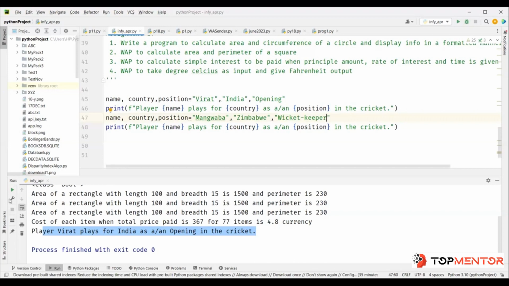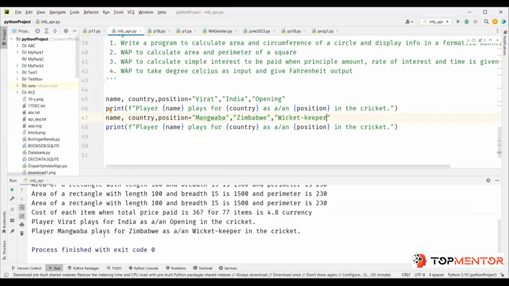Okay. Now when you run it, player M plays for J. Now you see, we are printing the same text, just that the names are different. So how about printing player below player, plays below plays, cricket below cricket, so that it's like fixed length? It's a fixed length, and only the values that you're printing will change.